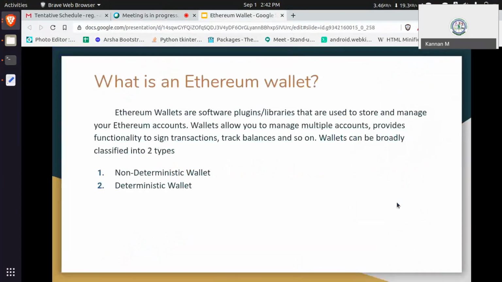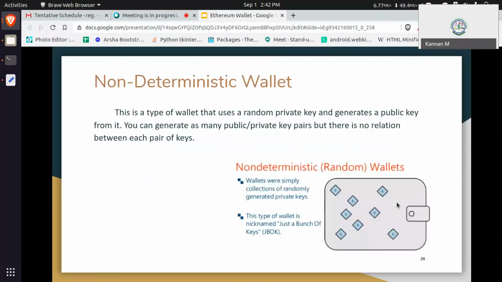There are two types of wallet in Ethereum: non-deterministic and deterministic. Non-deterministic means there is no wallet. You can generate your Ethereum account with some random private key and random public key. It does not come under any wallet.